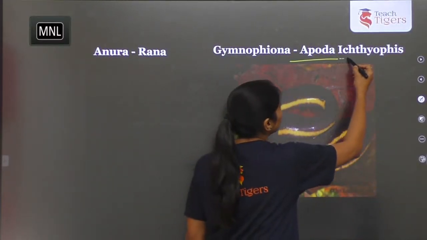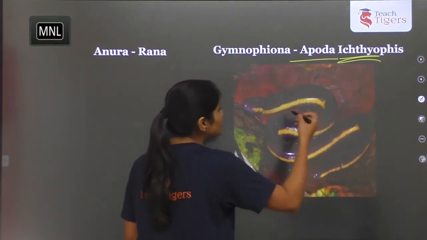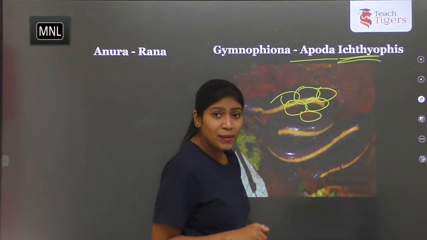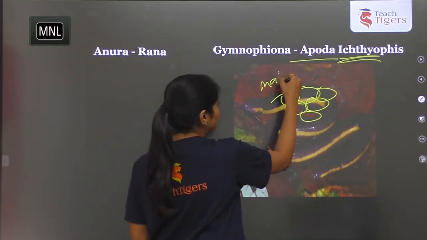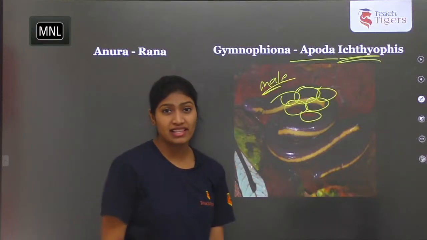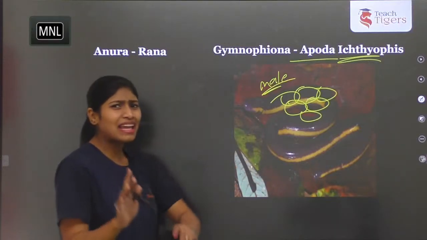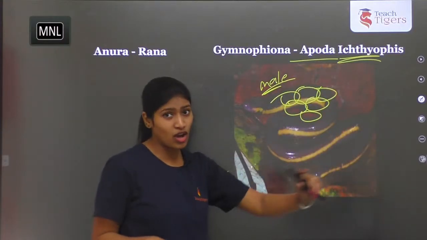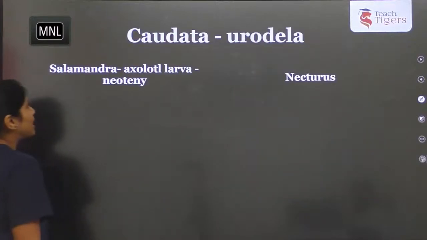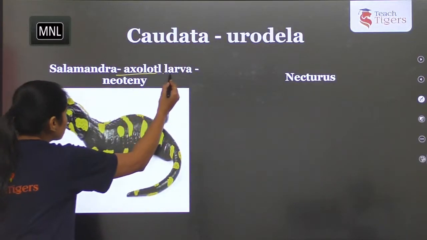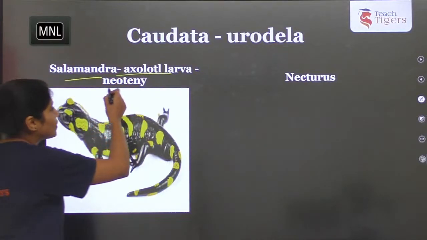The example is Ichthyophis, which exhibits parental care by protecting the eggs. Which one exhibits parental care? The male takes care of the eggs. Again the same male exhibiting parental care, like you saw in Hippocampus, the seahorse. Remember that?